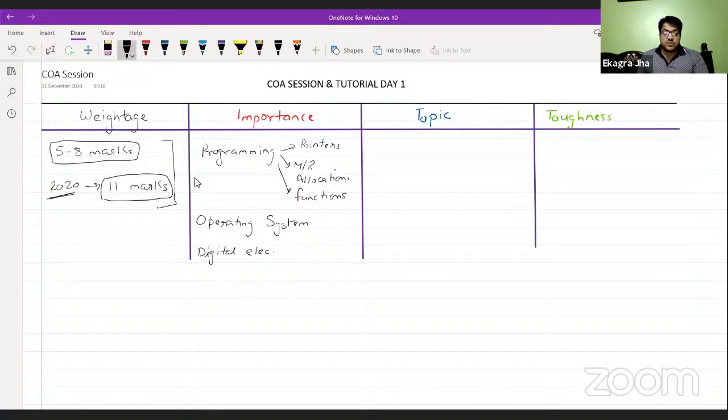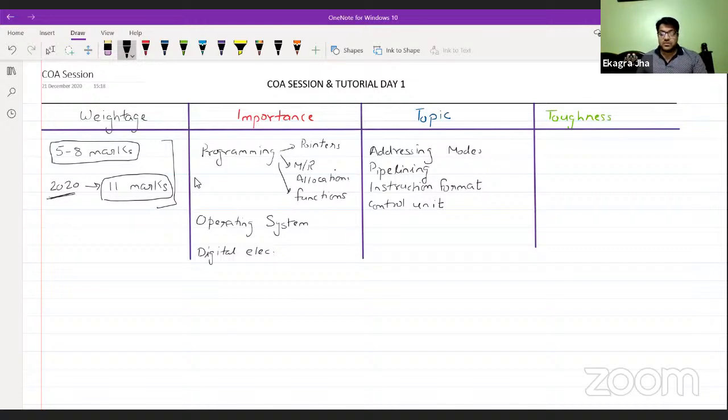About the topics that we are going to cover today: addressing mode, pipeline, instruction format, control unit. These are some of the topics that we are going to cover, or see some questions about them.